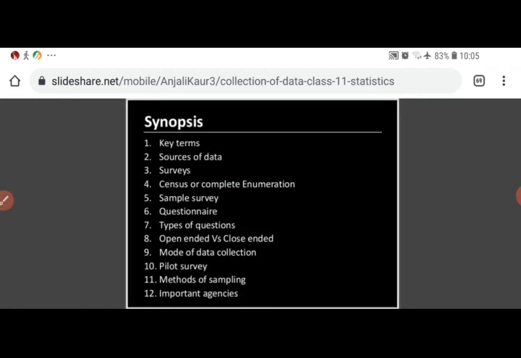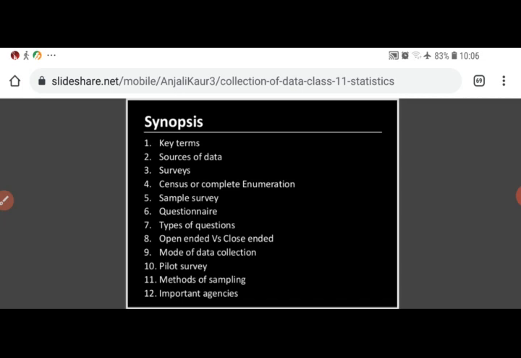In this chapter we will discuss types of data, then sources of data, meaning of surveys, census or complete enumeration, meaning of all these terms, sample survey, questionnaire, types of questions, open-ended versus close-ended, mode of data collection, pilot survey, methods of sampling, and important agencies which collect these data.